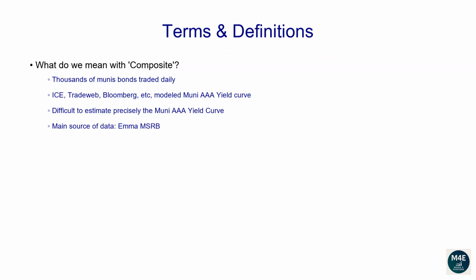Terms and definitions. What do we mean with composite? Every day thousands of Muni bonds are traded, as you can freely see on the EMMA website. Different data providers like ICE, Tradeweb, Bloomberg, to name a few, provide their model implied Muni AAA yield curve.